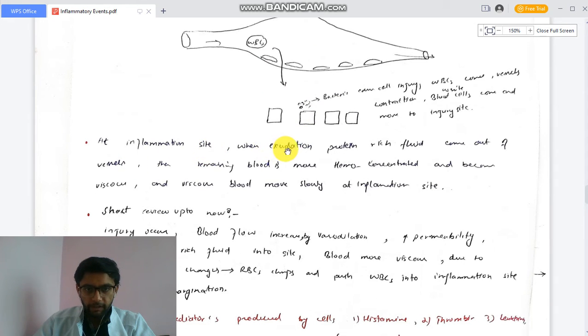At the inflammation site, when exudation of protein-rich fluid comes out of the vessels, the remaining blood becomes more hemoconcentrated and more viscous, and viscous blood moves slowly at inflammation. We know that at the inflammation site there is more blood flow due to vasodilation. So more blood flow means more WBC have a chance to leak out into the interstitial space. When protein and fluid leak into the interstitial, the remaining blood becomes viscous because of loss of protein and fluid. There are more blood cells and less fluid, so it becomes more viscous. When it becomes more viscous, its velocity slows, so it flows slowly over the injured site.